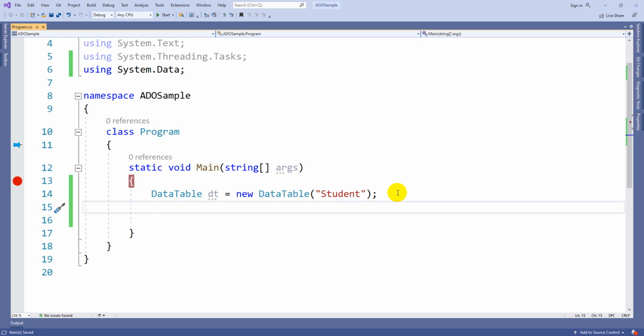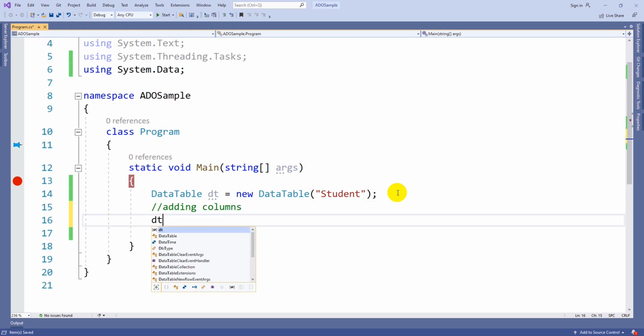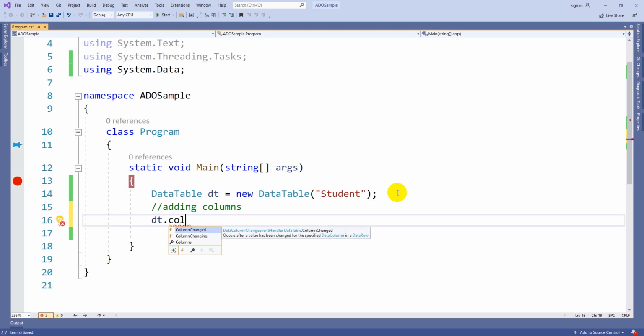In case I want to add a column, the syntax is dt.Columns.Add. There is a method called dt.Columns.Add. Here you need to pass two things. It is similar to an SQL table: whenever you are creating an SQL table, we pass the table name, column name, as well as data type.